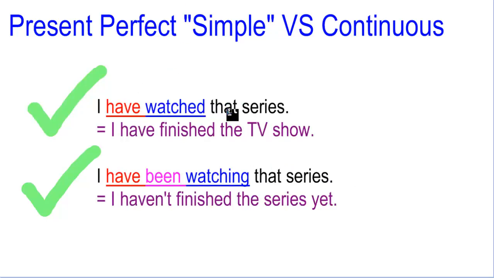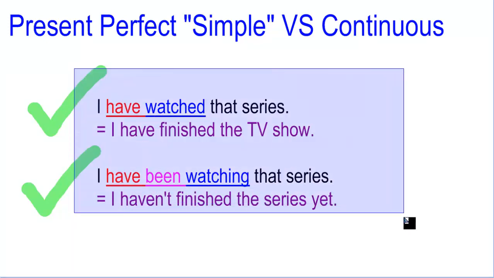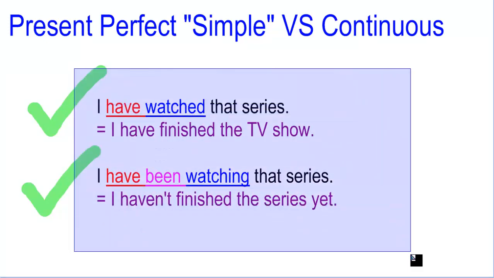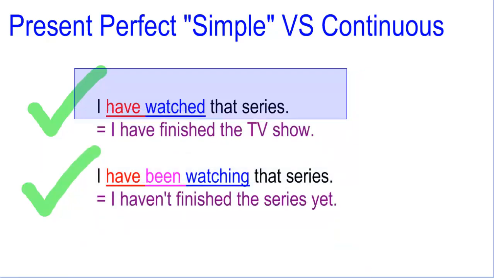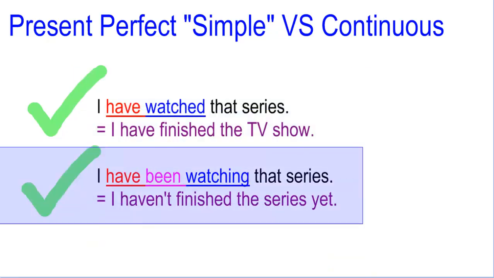The next one. I have watched that series. Oh, I have watched. That means that I finished the TV show. I have been watching that series. In that case, I haven't finished the series yet. So remember, the two are correct, but they have different meanings. In this case, this is not ambiguous. This is I finished, I didn't finish.